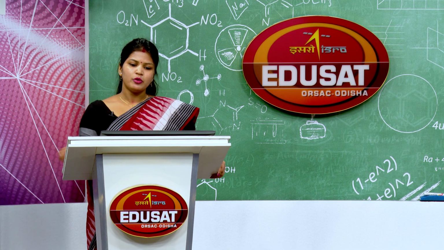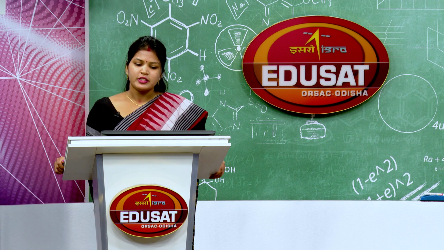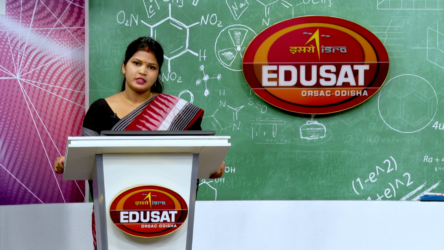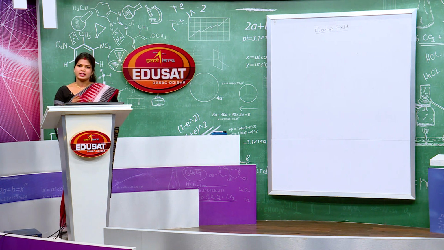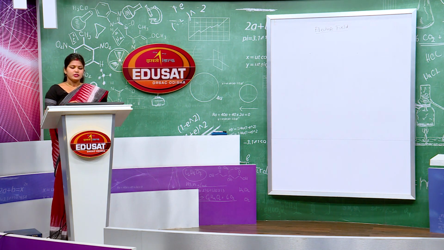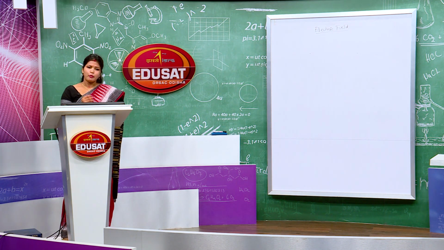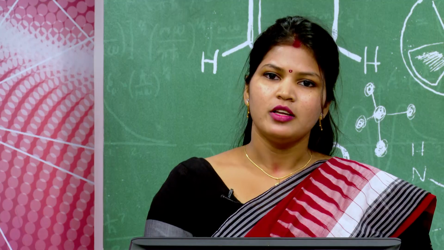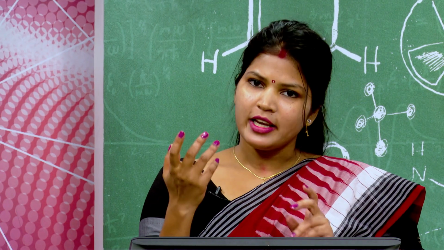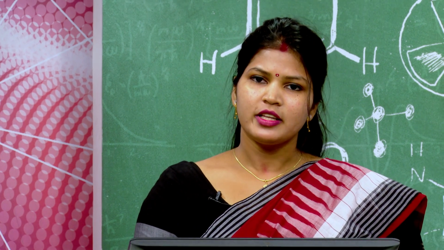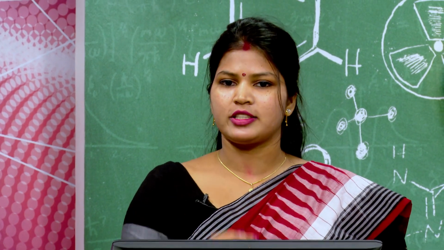Now, let us know the most important one, what is dipole moment. The effectiveness of a dipole is called the dipole moment p. So let us know what effectiveness is. When a dipole is kept inside an electric field, then a couple of forces will act.